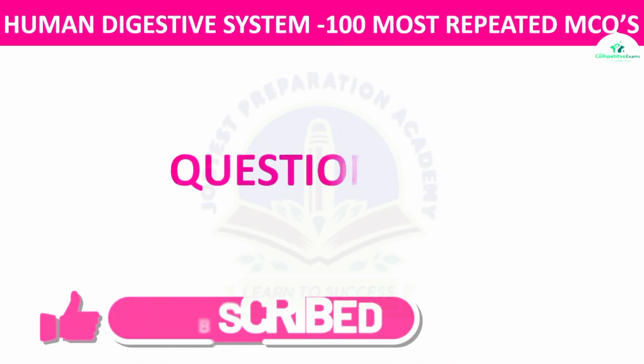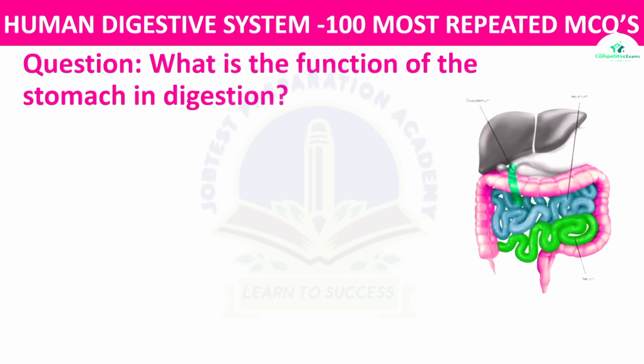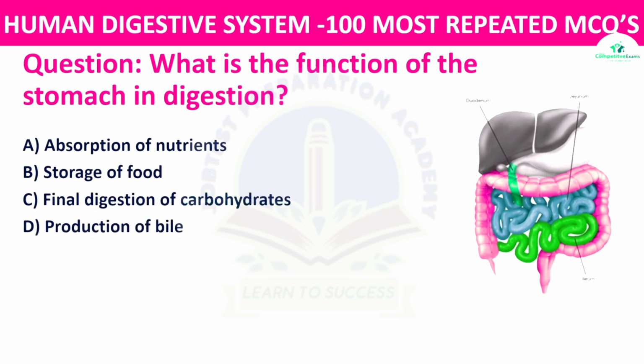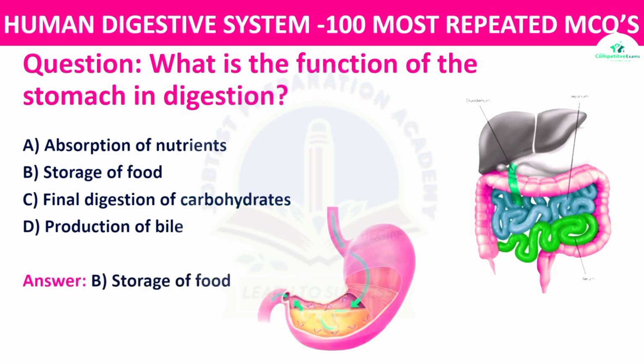Question number 6. What is the function of the stomach in digestion? The options: absorption of nutrients, storage of food, final digestion of carbohydrates, or production of bile. The right answer is storage of food. The stomach stores food, initiates protein digestion, and releases it in controlled amounts to the small intestine.